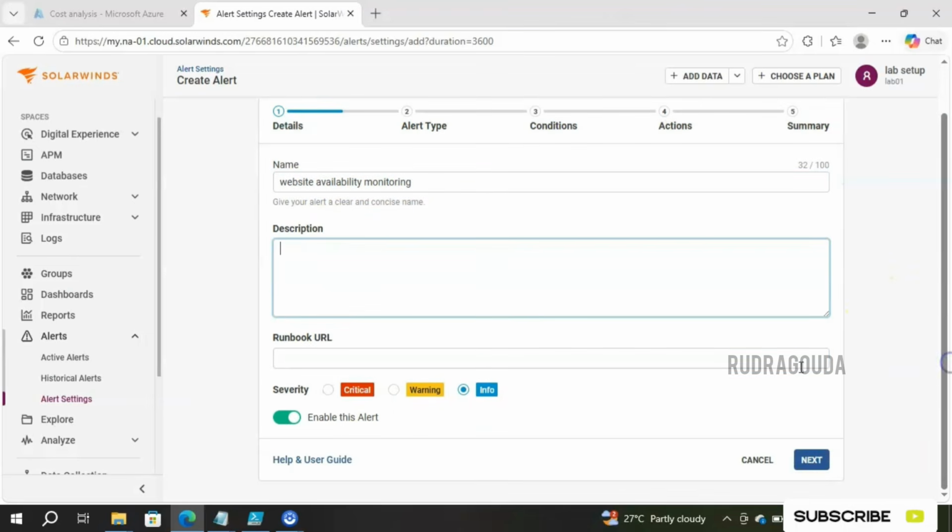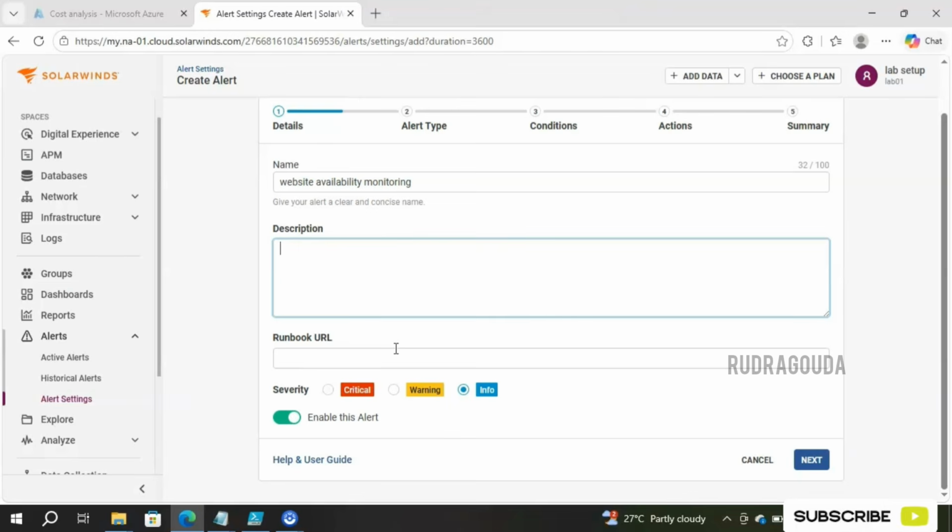Inside the severity, there are three options: critical, warning, and information. If this particular alert is very important, then go for critical. If it is less important, warning. And if you want to know things at an informational level, then go for the third option. For example, if the CPU utilization is 95%, then it should be critical, because there is a possibility the application can crash.